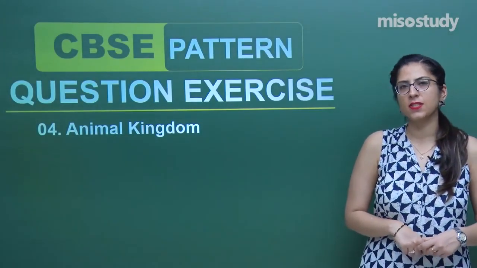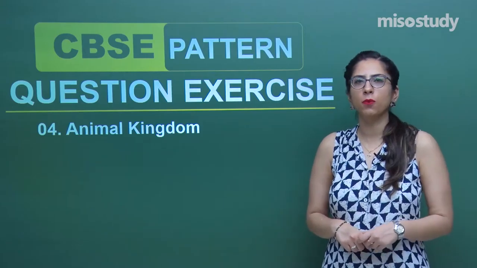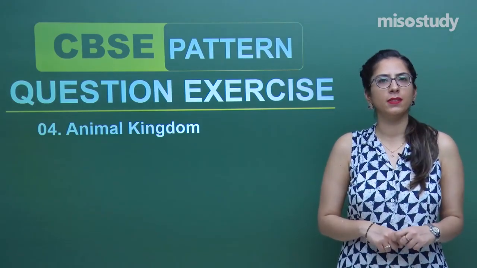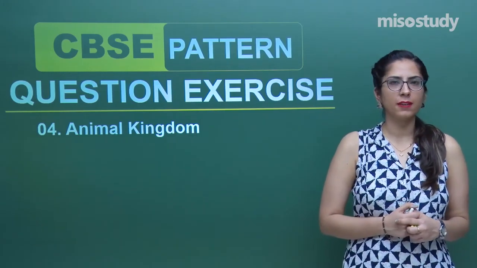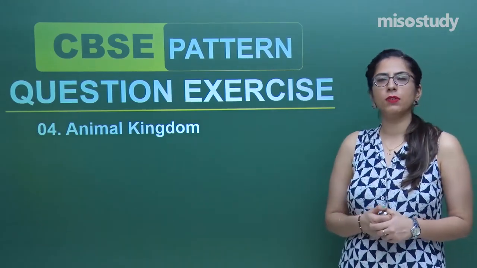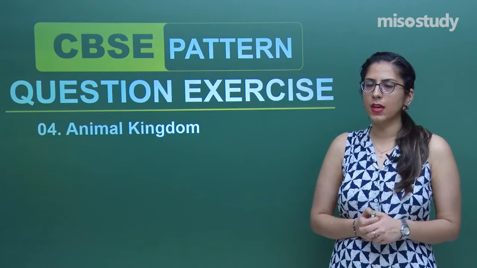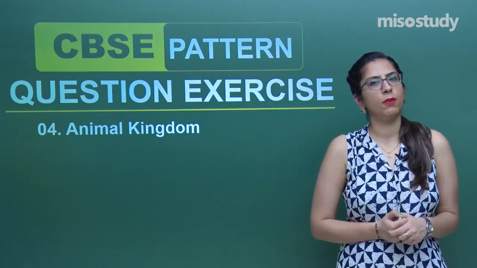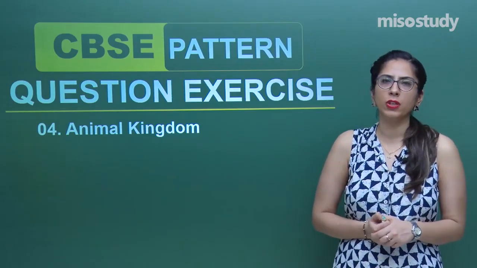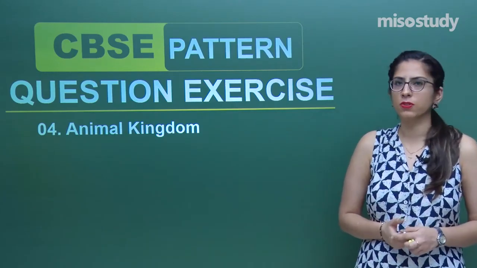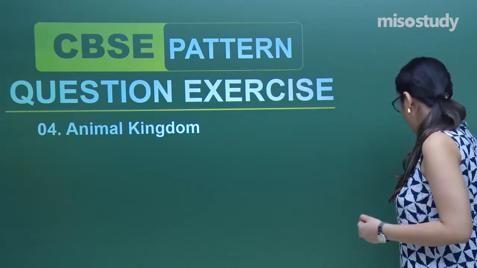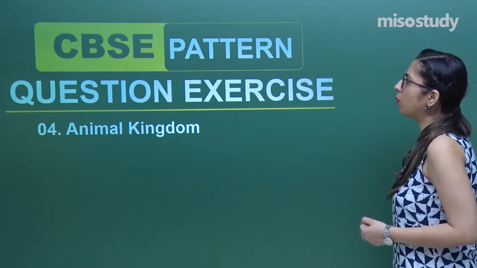In today's session, I will be talking about some questions as per your CBSE pattern. As we are discussing the chapter Animal Kingdom, I have included around 10 questions. Each of the questions is from a different category, some from 1 mark, 2 marks, 3 marks and 5 marks. I'll tell you how to attempt such types of questions. Now, let's start today's session with question number 1.